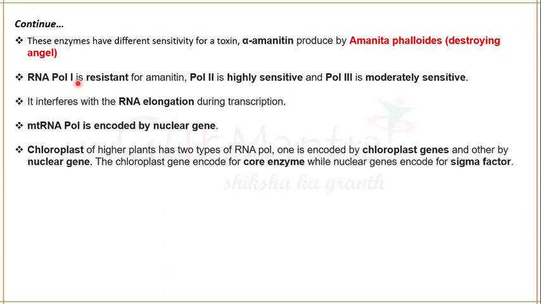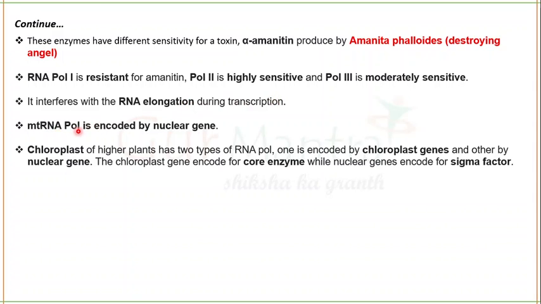Remember, RNA polymerase 2, which synthesizes the mRNA, is highly sensitive to alpha amanitin, and it can interfere with RNA elongation during transcription. As we know, RNA polymerase is responsible for elongation, but if it is interfered with by alpha amanitin, the elongation process will be stopped there, and thus transcription will be stopped as a result.